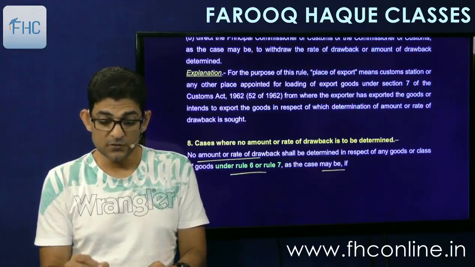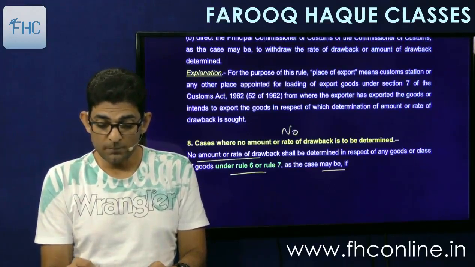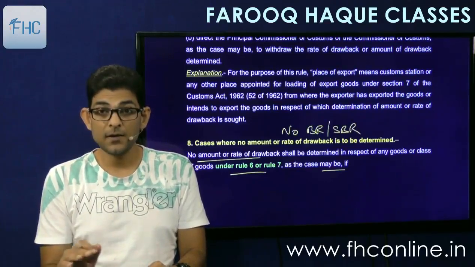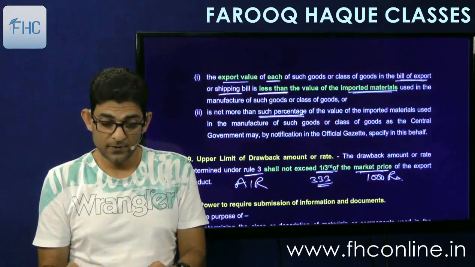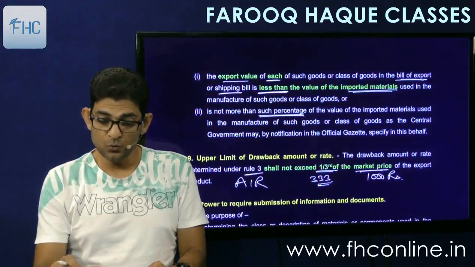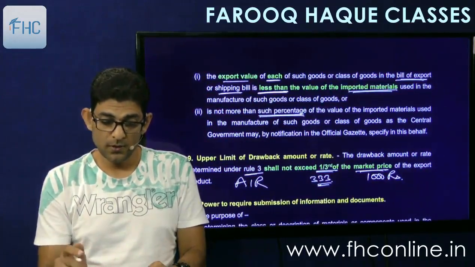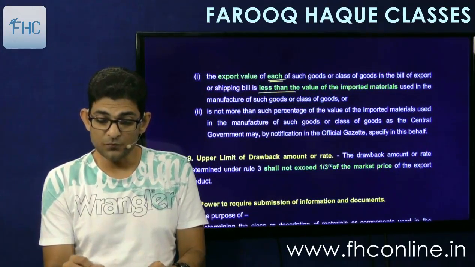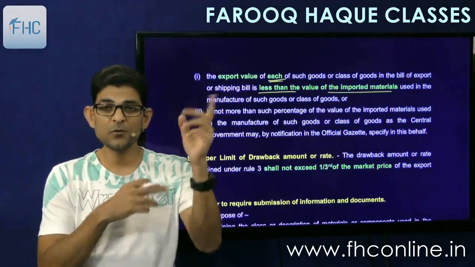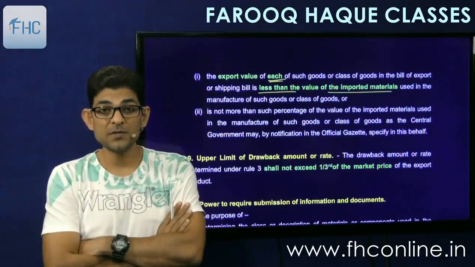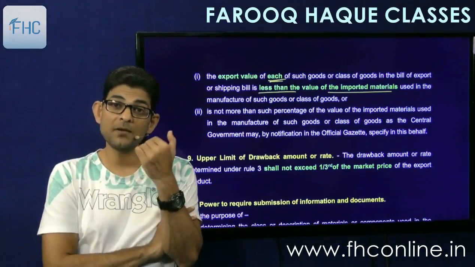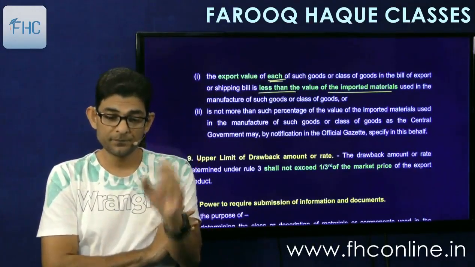Means no brand rate or special brand rate will be determined if the export value of each of such goods or class of goods in the bill of export or shipping bill is less than the value of imported material. This we have seen earlier, that if export value is less than import, then drawback is not given. So your special brand rate or brand rate will not be fixed at all.